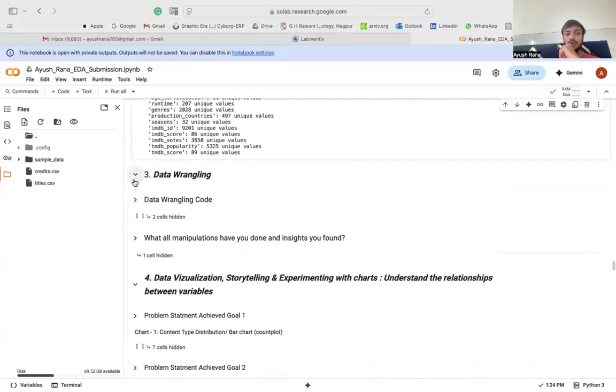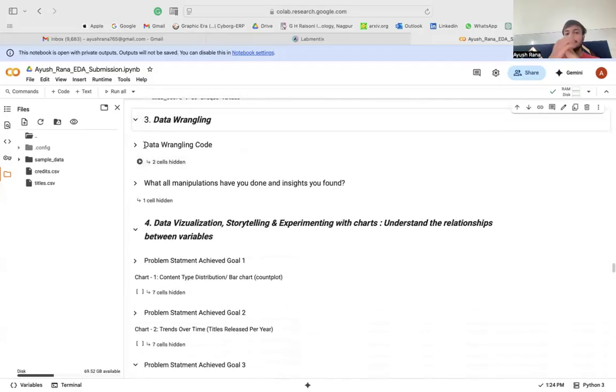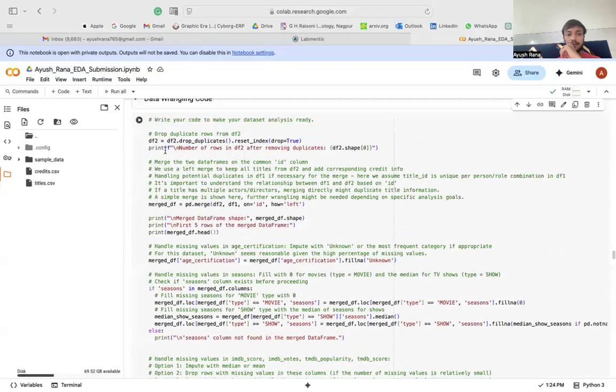Now we come to the main part, which is data wrangling. Data wrangling simply means how you're handling the missing values. This is the part of your analysis. You have seen how many missing values were there, how many columns were there. You understood your variables and got to know everything. Now the main focus is how you perform a proper action on it. So, data wrangling.